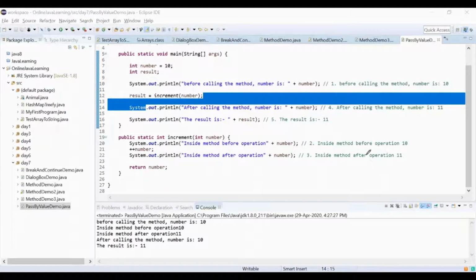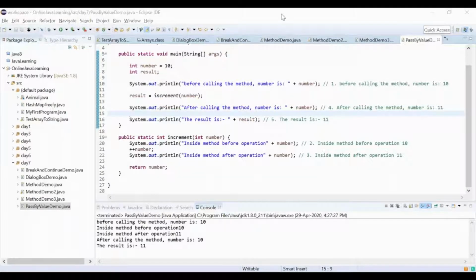Whatever we pass from the calling method from here to here, primitive type, I'm saying primitive type, call by value, I'm explaining that those primitive types get copied.